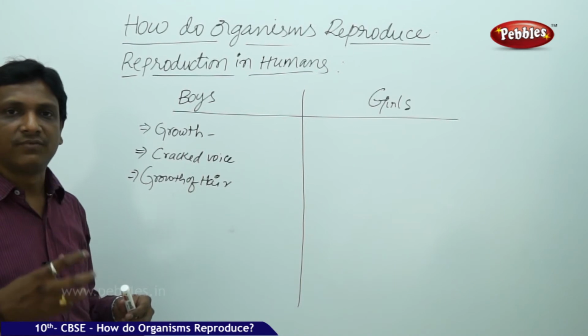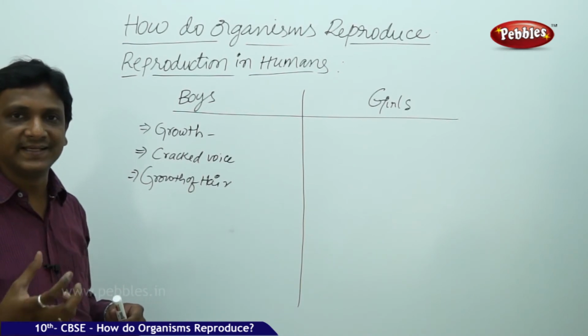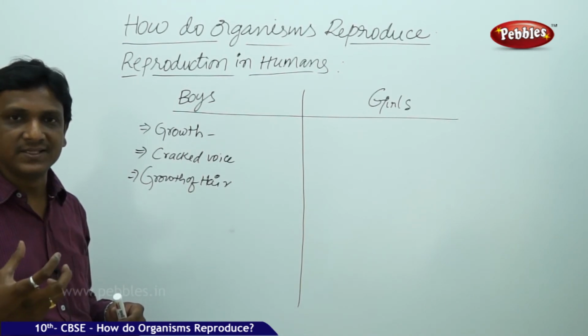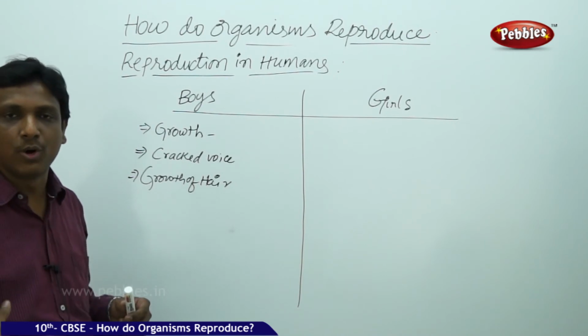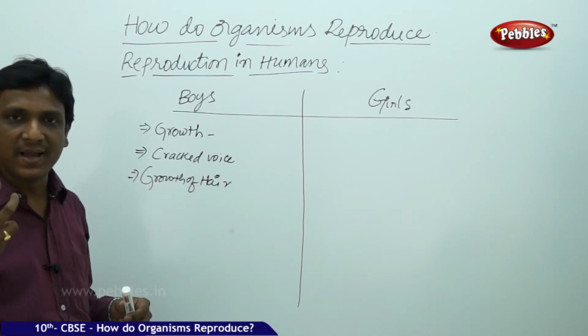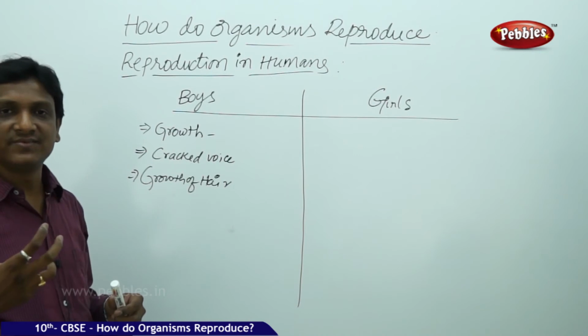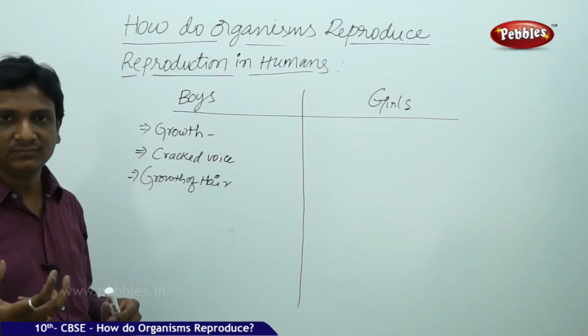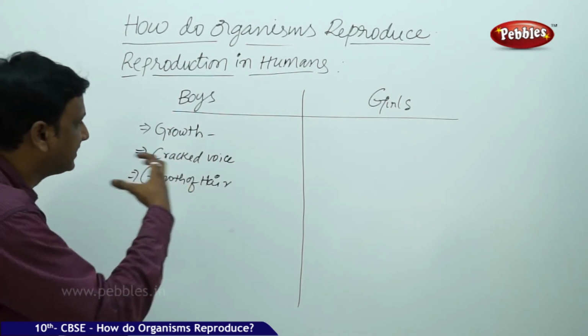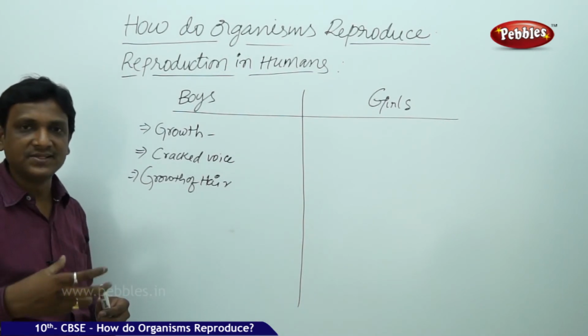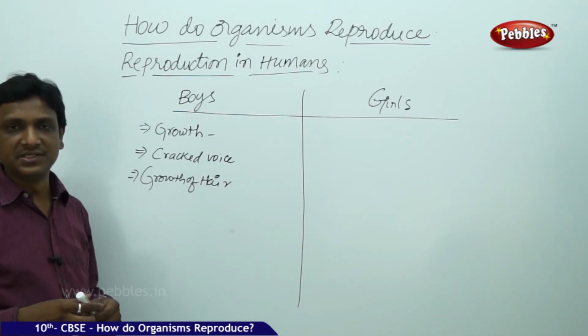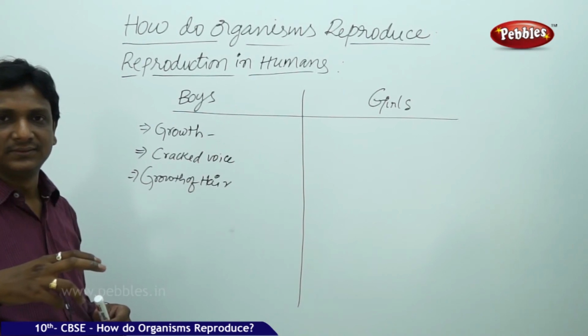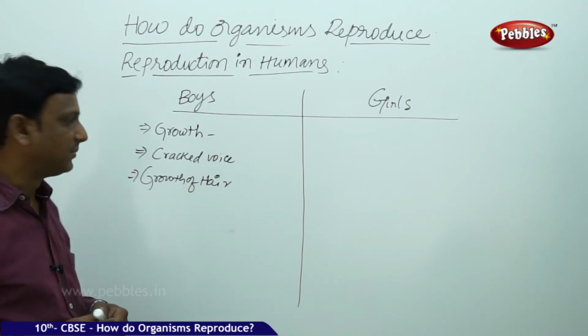And sometimes for some people, depending upon their genetic nature, depending upon their parents, the hair grows throughout the whole body, on the chest, on the back, on the hands. The growth of hair especially starts at this stage when they attain sexual maturation. So this is one indication that they are attaining sexual maturity.